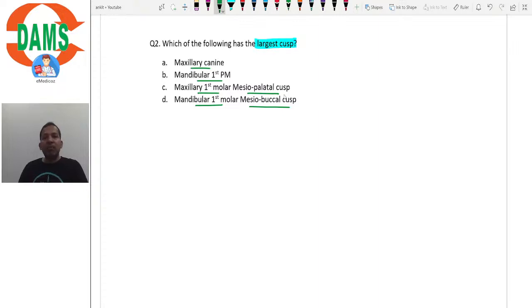The maxillary first molar has 5 cusps, and the mandibular first molar also has 5 cusps. Individually within that tooth, the mesiopalatal cusp is the largest molar cusp, but it definitely is not the largest cusp in the dentition. So the largest cusp in the dentition would be that of the maxillary canine. The largest single cusp would be that of the maxillary canine, which has a very large cusp.